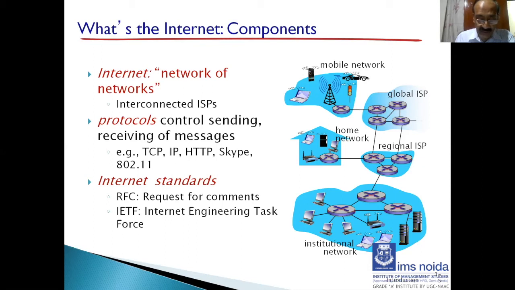The IETF standards document is called Request for Comments, RFC. RFC started out as a general request for comments, and hence the name, to resolve the network and protocol design problems that came about before the internet was fully developed to this point. So it started way back, and once these have been finalized, they are still referred to as RFCs. They contain all the technical details, and there are about 7,000 such RFCs already on the website of IETF.